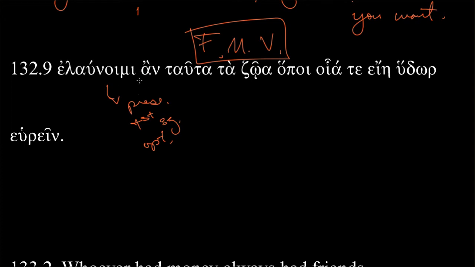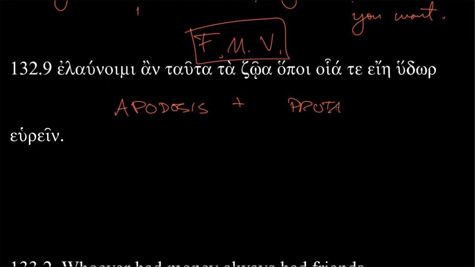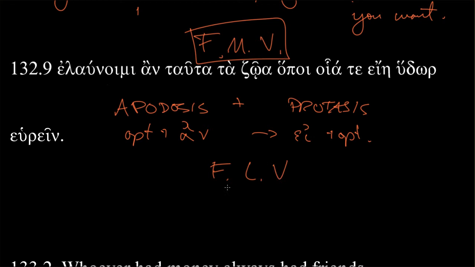And we've had, so far, no suggestion that this is part of a protasis. This seems to be one of these apodoses first. So if we were to venture to guess, we're going to have apodosis plus protasis later. And we've already read through the sentence, so we know that's coming. But if we have an optative plus on here, we're going to get a plus the optative here, and this is going to be a future, less vivid condition. Would, should. So,